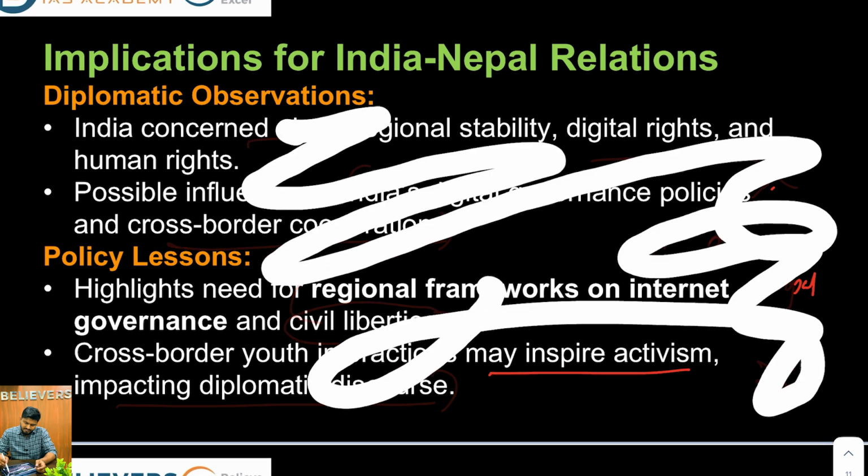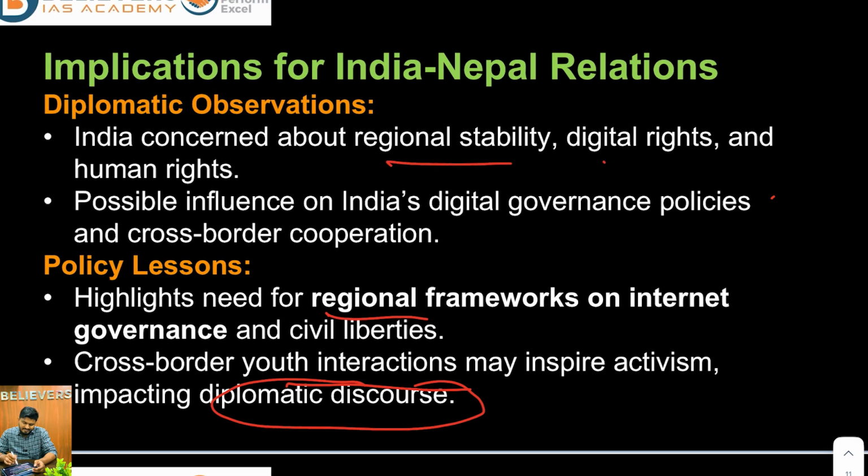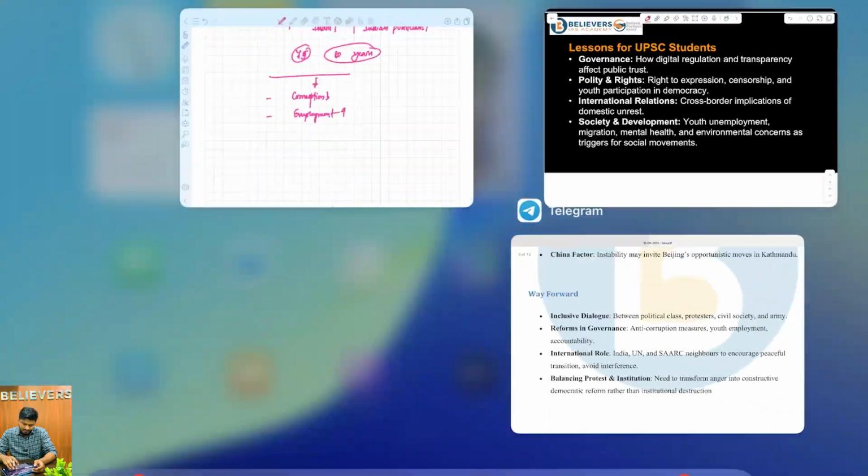So what will be the implications for India and Nepal relations? It highlights the need for regional frameworks on internet governance and civil liberties. Cross-border youth interactions may inspire activism, impacting diplomatic discourse, and India is concerned about regional stability, digital rights, and human rights. Possible influence on Indian digital governance policies and cross-border cooperation. So India is scared as well, because India understands the spillover effects of this on Indian youth as well.